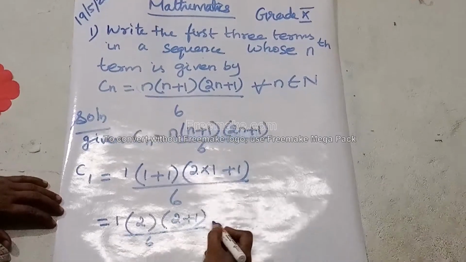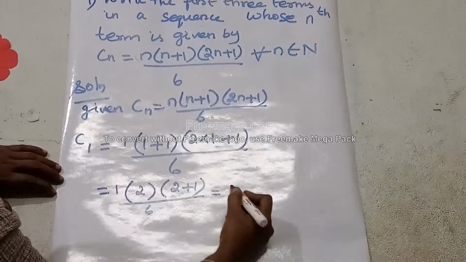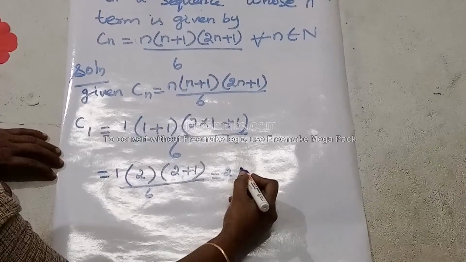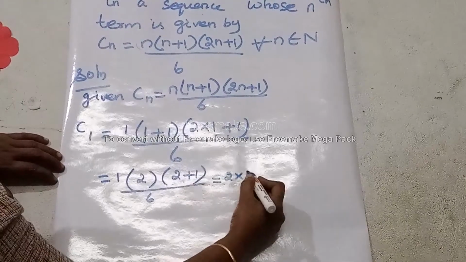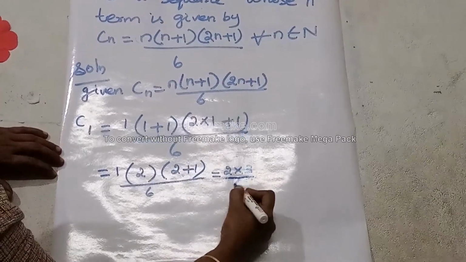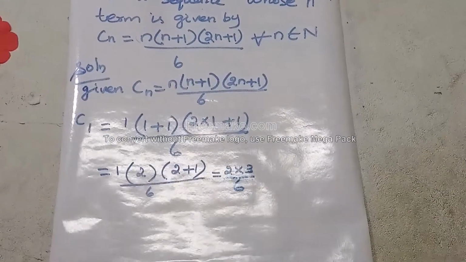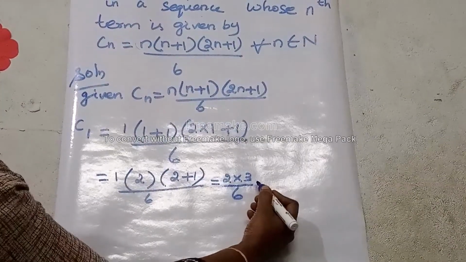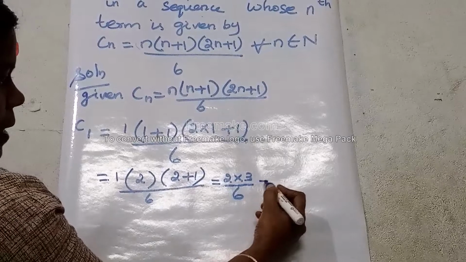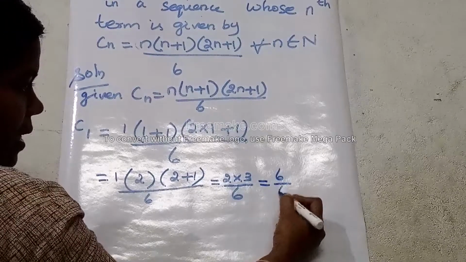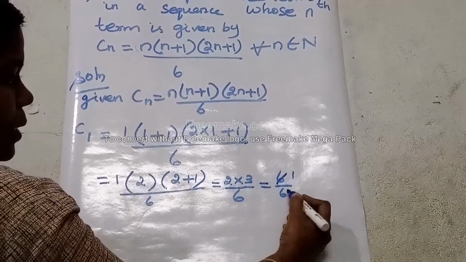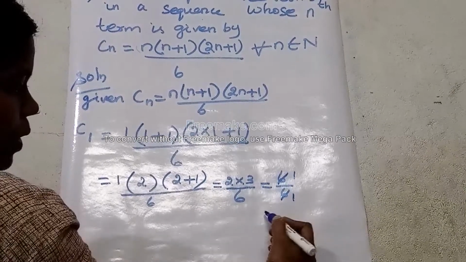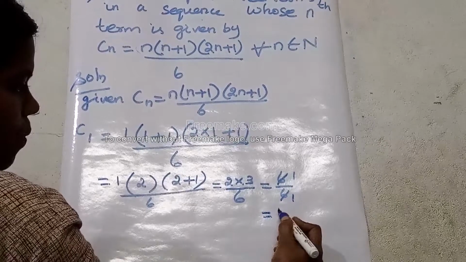Which is 1 into 2 is 2, bracket means multiplication, inside the bracket 2 plus 1 is 3, divided by 6. Now 2 into 3 is 6, so 6 by 6. Shall we cancel it? 1 six is 6, 1 six is 6. Which is equal to 1 by 1, which is 1.